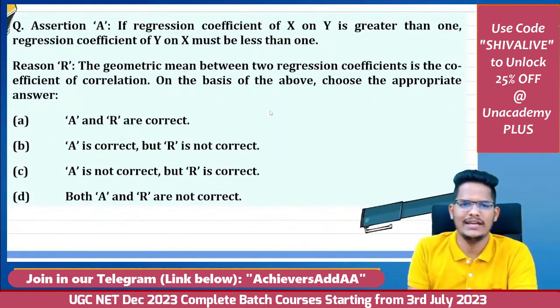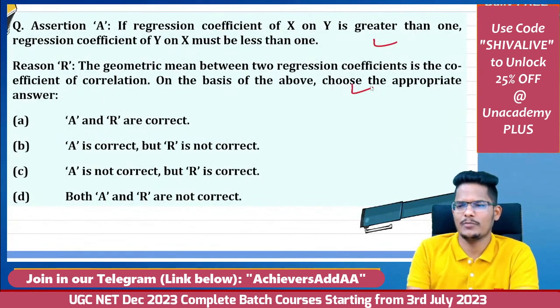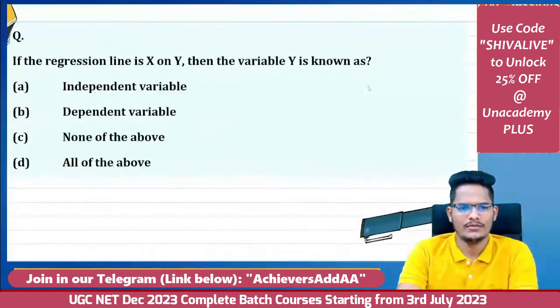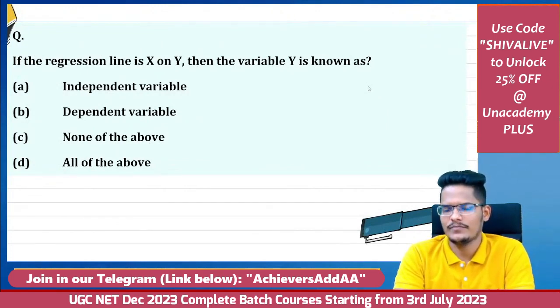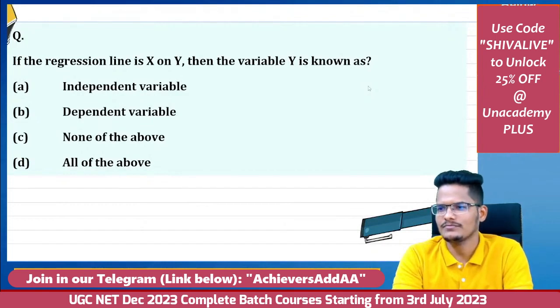Both are correct. Why? This is a property. This is also a property. Just now discussed. Just check back and go back, you will get it. Regression of x on y, then the variable y is known as what? Independent variable, dependent variable, none of the above, all of the above.